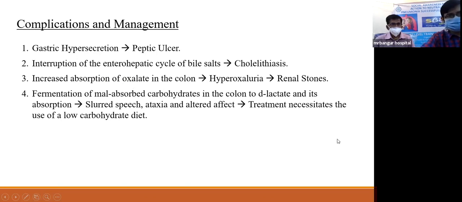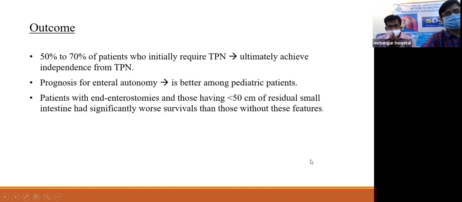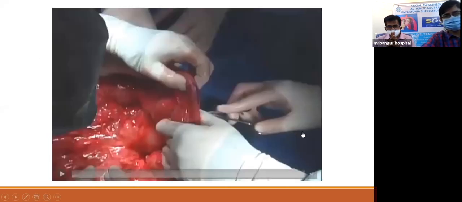Certain complications of short bowel syndrome have also been covered by previous speakers. Now, outcome: 50 to 70% of patients who initially require TPN ultimately achieve independence from TPN. The prognosis for enteral autonomy is better among pediatric patients, and patients with end enterostomies and those having less than 50 centimeters of residual small intestine had significantly worse survival than those without these features.